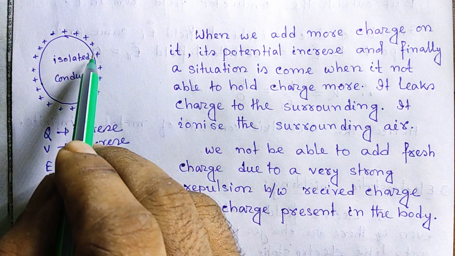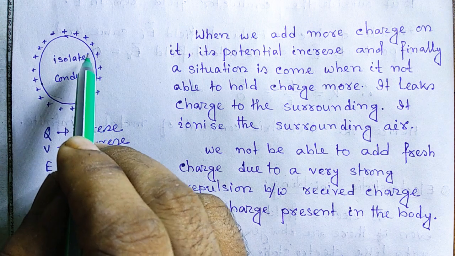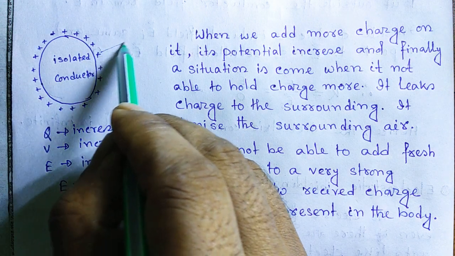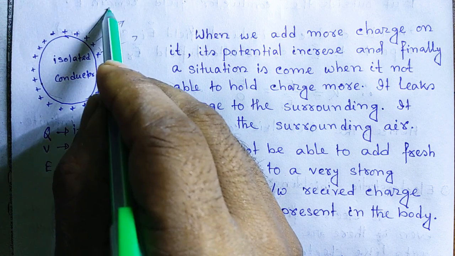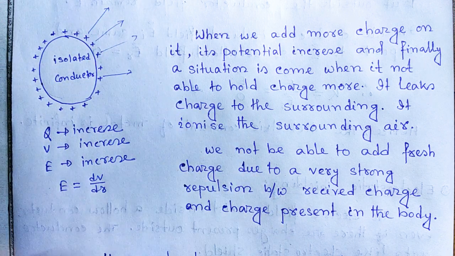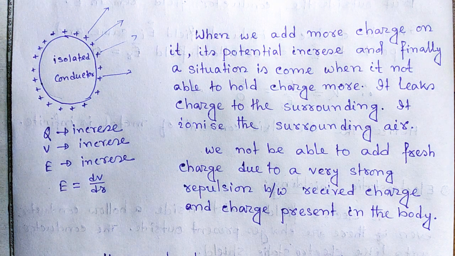When the charge is present outside of a conductor, it makes an electric field.